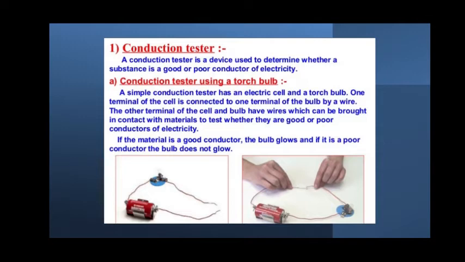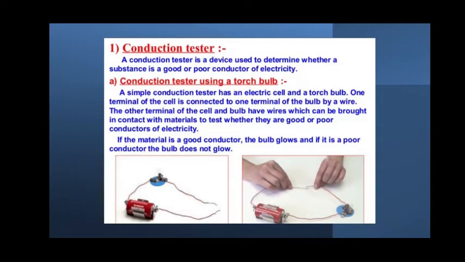In the first case, the conduction tester is made using a torch bulb. A simple conduction tester has an electric cell, that is a battery or a cell, and a torch bulb. One terminal of the cell is connected to one terminal of the bulb with the help of a wire. The other terminal of the cell and the bulb have wires which can be brought in contact with the material to be tested, whether it is a good conductor or a poor conductor.